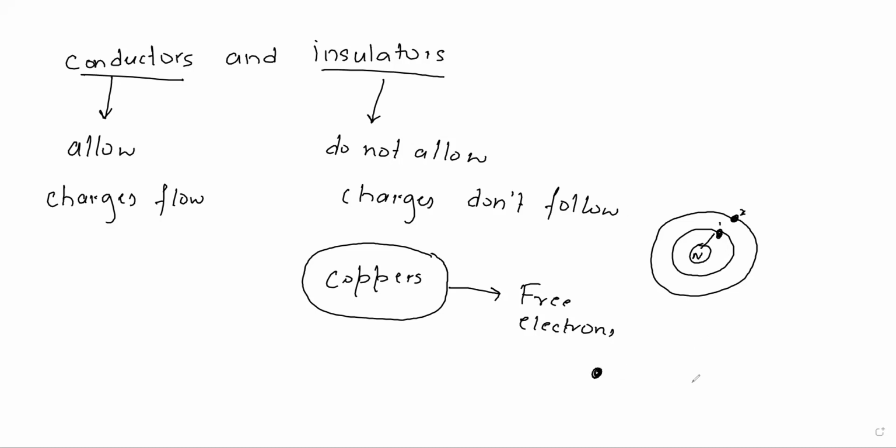Here is one atom and here is one atom. These electrons keep moving from one atom to another, or you might find one more atom here, they move from this atom to this atom. The work of these free electrons is simply to move from one atom to another in the metal, say copper. They just move inside the copper material from one atom to another. Along with these electrons which are revolving around the nucleus, we find these free electrons.